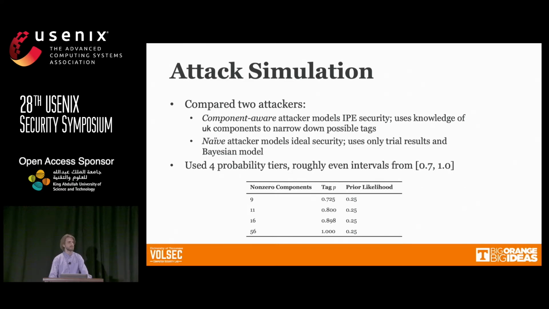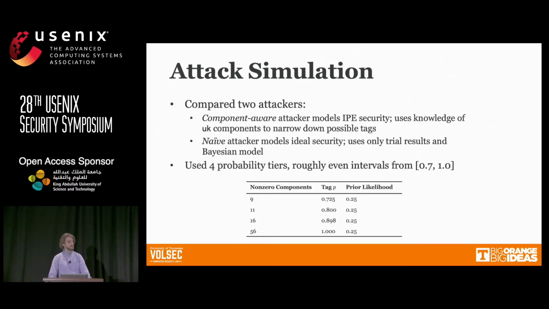So, to look at the practical security impact of this, we performed a simulation using two different attackers. The first we call a component-aware attacker, and this one models the security of the IPE scheme by using the full knowledge of the user key components, which is the theoretical possible amount of information an adversary could have given our proof. And the second models the ideal security. We call it the naive attacker, and it models the ideal security because it uses only the trial results to try and infer the tag.